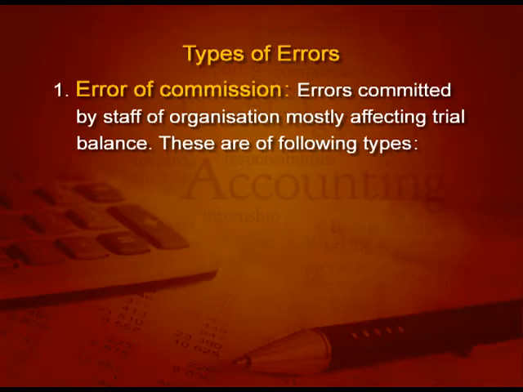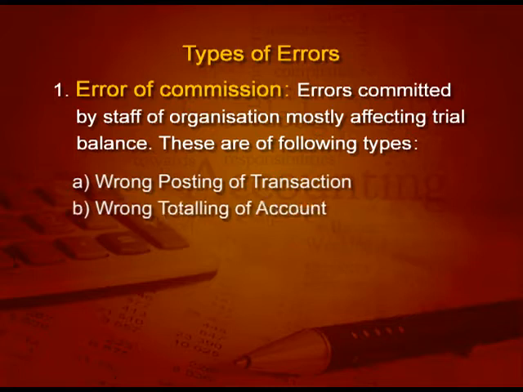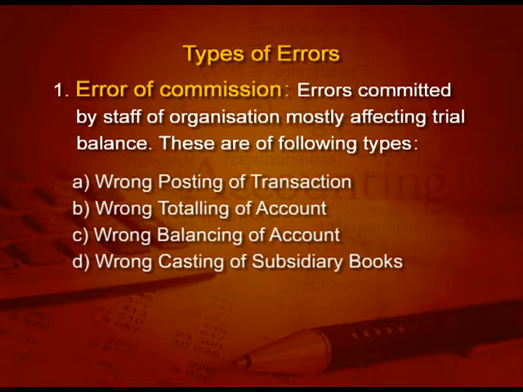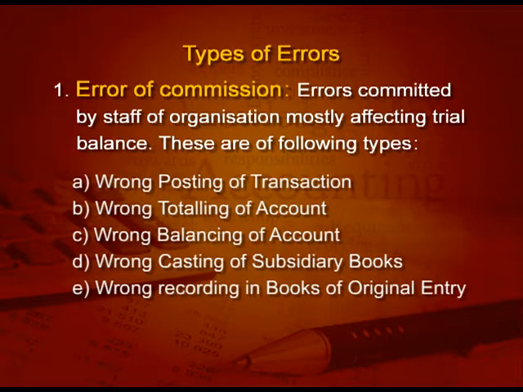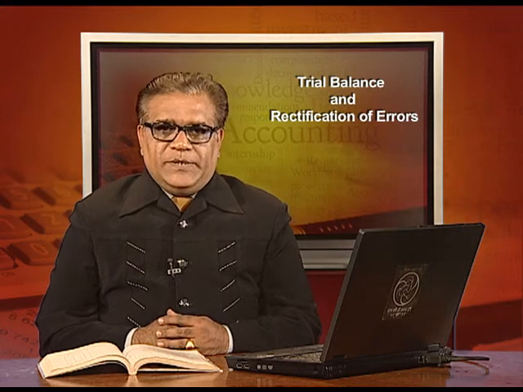These are the errors committed by the staff of the organization, mostly affecting the trial balance. These are of the following types. First, wrong posting of the transaction. Second, wrong totaling of an account. Next, wrong balancing of an account. Next, wrong casting of subsidiary books. Casting means totaling. Next, wrong recording in the books of original entry, etc. These kinds of errors affect the trial balance.